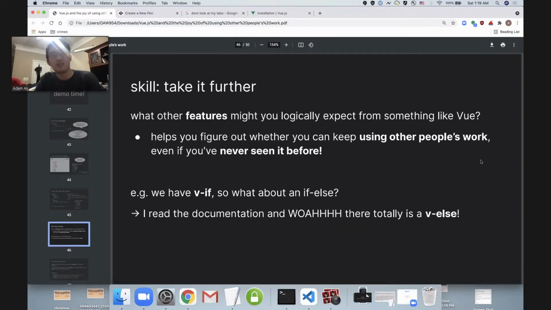So now I want to talk about taking it further, because I only showed you the very, very basics of how to use Vue. So what other features might you logically expect from something like this, where, as you've seen, our theme is kind of keeping things in sync between our HTML and our JavaScript? If you can figure out this skill, then it'll help you figure out when you can keep using other people's work, even if you've never seen it before. So even if you've never used Vue before, you can try to predict or anticipate what other tools Vue might give you. For example, we have v-if.